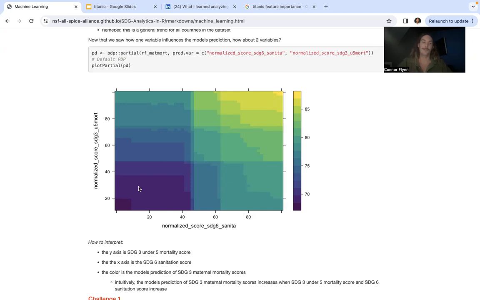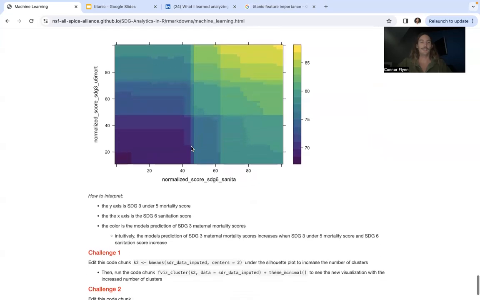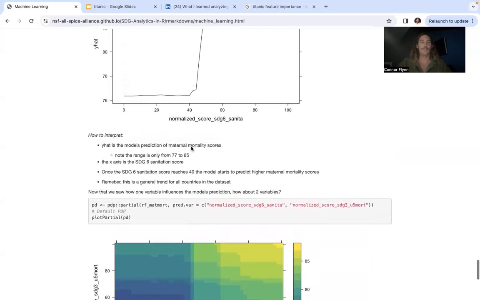And the same goes for the bottom left of the graph, where we see the dark purple, or the predictions of under 70% for the maternal mortality score, when sanitation and under 5 mortality are low. And each of these line breaks is a threshold, right? As these increase, so does the model's prediction of maternal mortality. And it tends to be, as both of these increase together, our model's prediction increases as well. So this is a good end to our random forest segment.